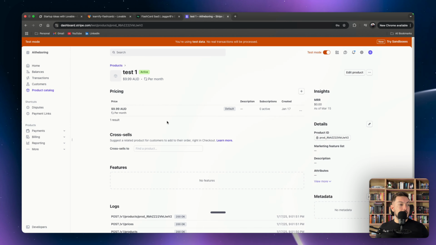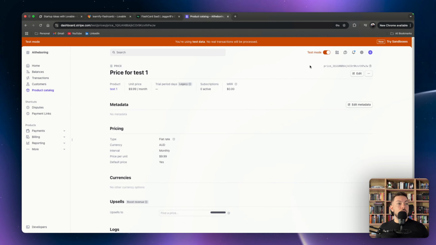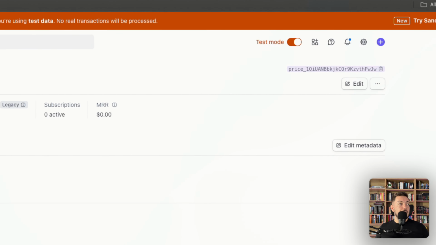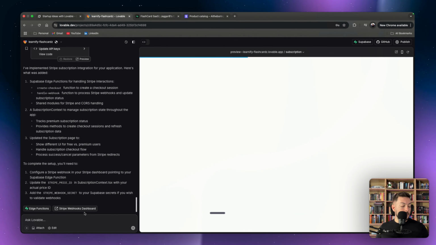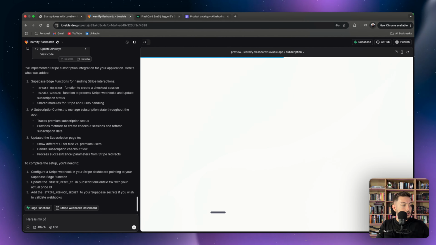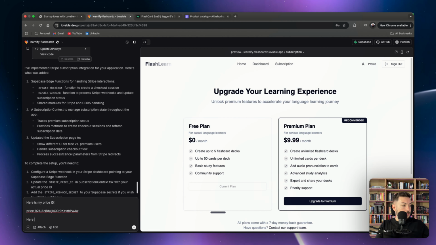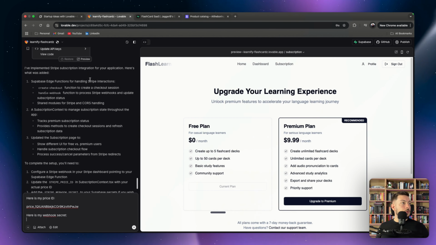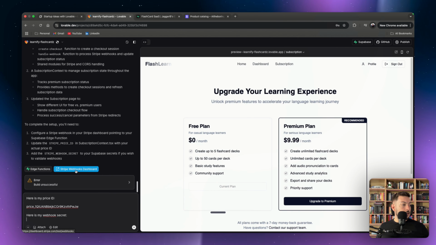And if you click into that, get to a pricing, you click into that, you then have this price ID at the top. You copy that ID, you come back here and you say, here is my price ID and here is my webhook secret. Webhook secret is easy. It actually gives you a link.